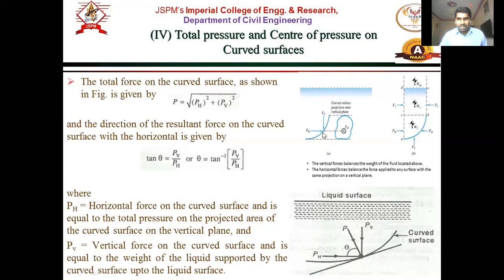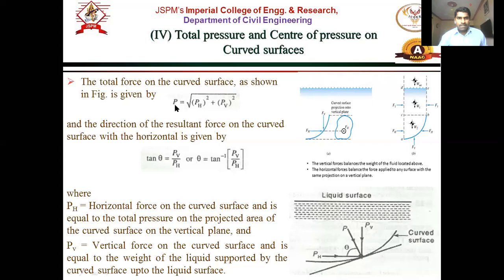Over this curved surface, we have to find the total pressure force and the resultant for this. As it is a curved surface, we have to find the resultant because two forces are involved, one is vertical force, second is horizontal force. So for a curved surface, we have to find two forces, vertical and horizontal force, and take the resultant of these two forces.